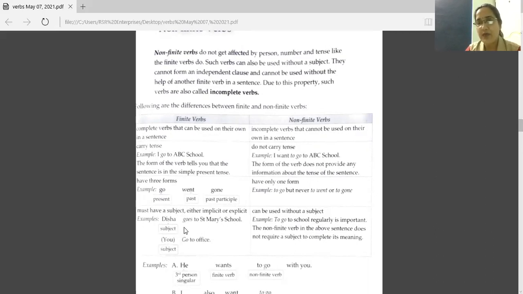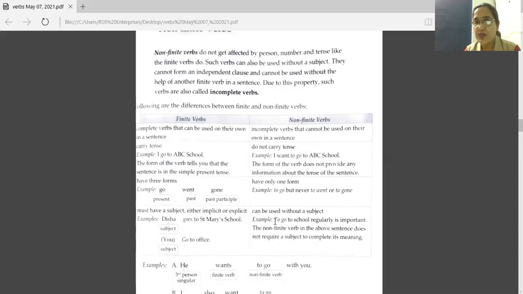So finite verbs carry a subject. Let's see, non-finite verbs can be used without a subject. See this example? To go to school regularly is important. Now here in this sentence, when we are writing to go, there is no need to add a subject.